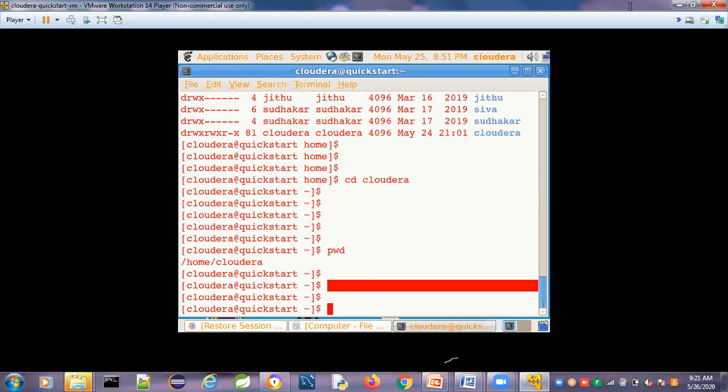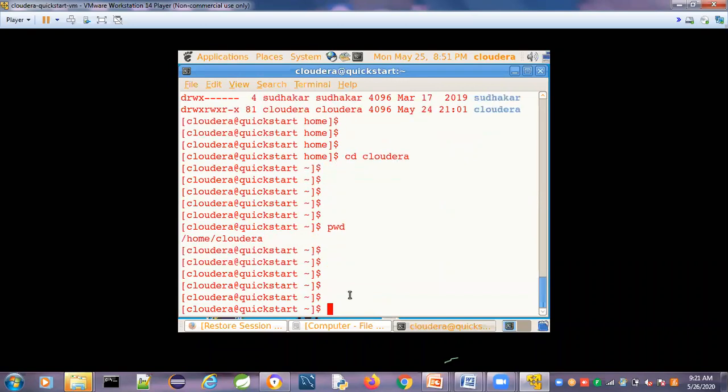So pwd indicates the present working directory. cd indicates to change and go into a particular path. Here the tilt symbol indicates the home directory. Currently we are in the home directory.